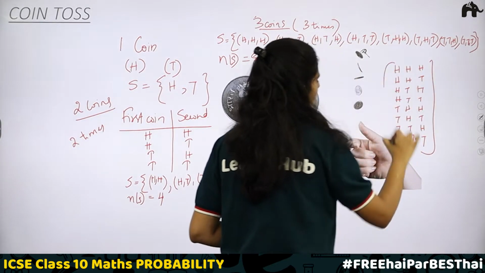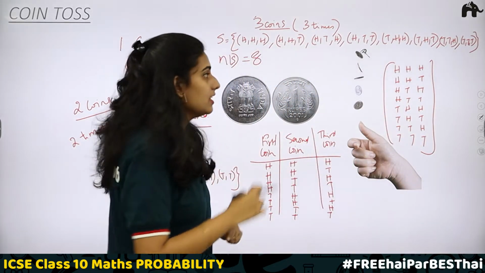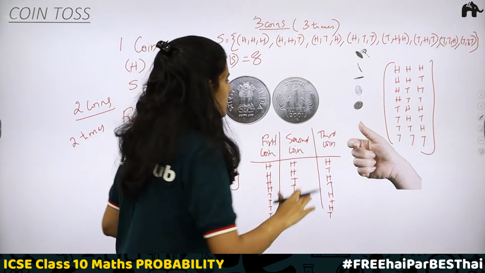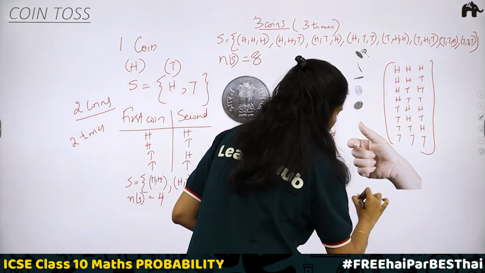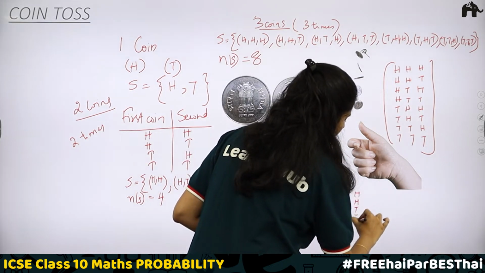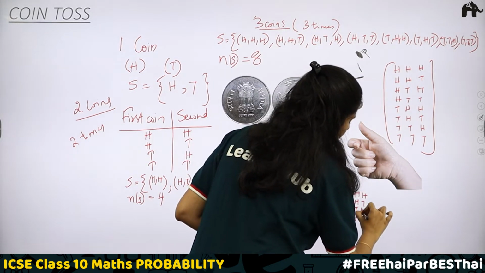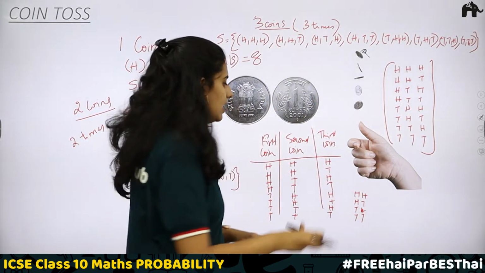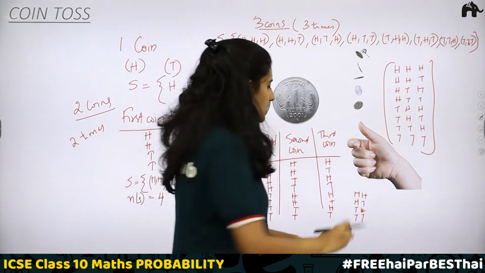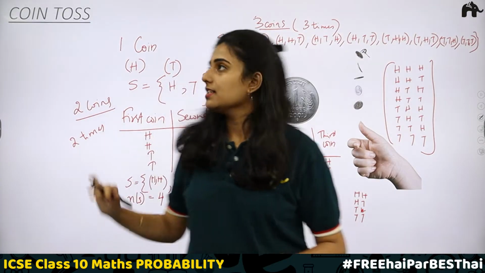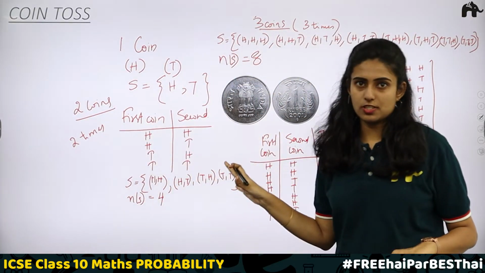So this is how easily we can write the outcomes when 3 coins are used. Next, if it is 2 coins, again same thing. Head, head, tail, tail. Head, tail, head, tail. So you can get the outcomes easily. You won't be getting the same outcomes again. Clear? This is the case with coin toss.